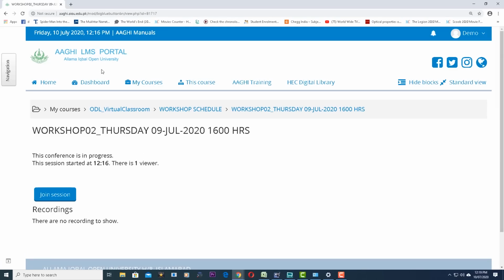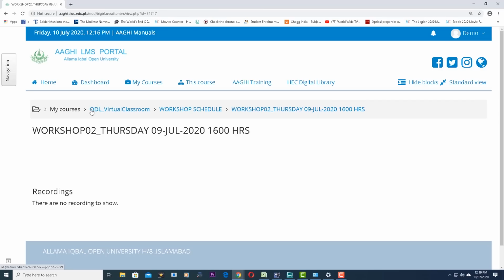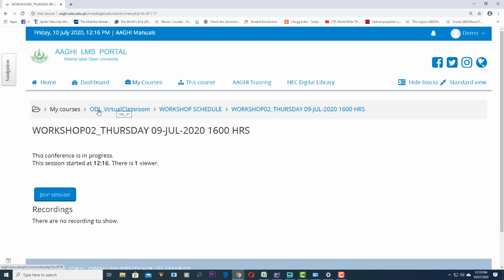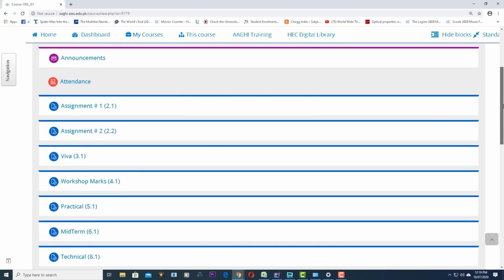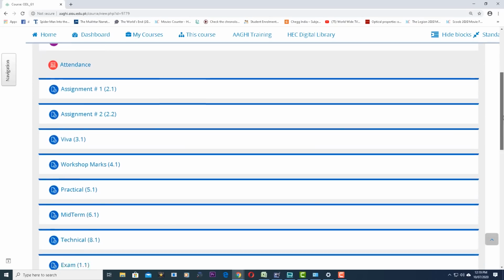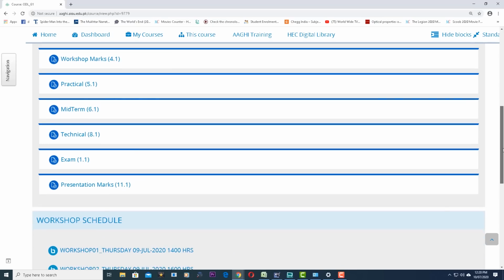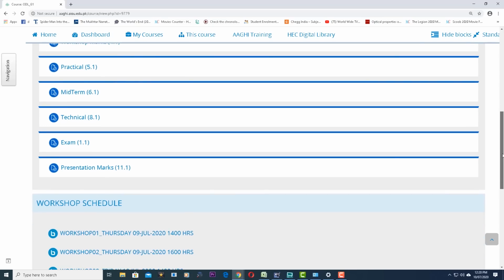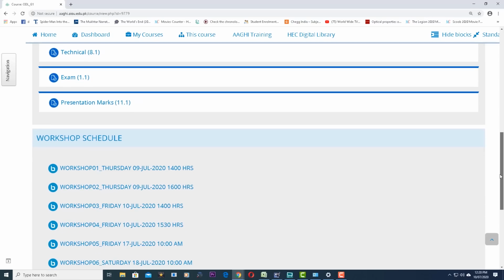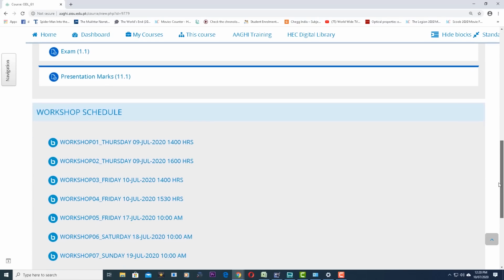To go to the home page of your course, you will click on the course code, which will be displayed over here. This is just a dummy course, a training course, so there is no course code over here, but actually your course code will be here. And the next time when you want to attend any of your workshops, you will log in by the same method. You will go to your schedule and you will click on the desired link.